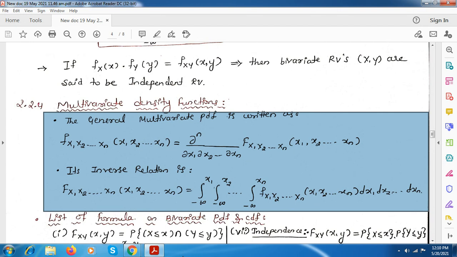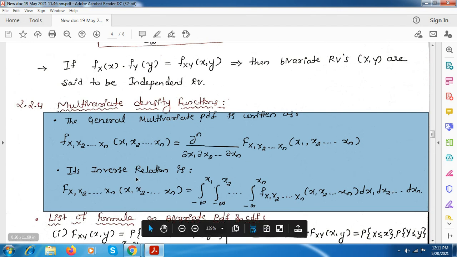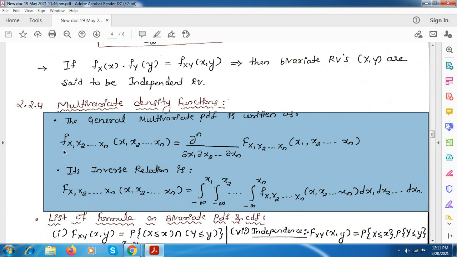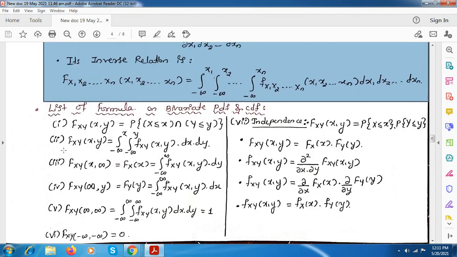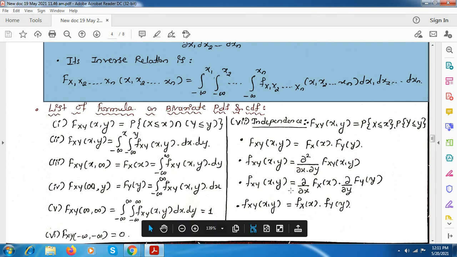So just note down both the general equations for the joint multivariate PDF and for the multivariate CDF. Here it is just the inverse relation. The differentiation we take to the other side becomes integration. These are the list of formulas we have seen till now. Just write all these equations on a sheet of paper. These are very important.